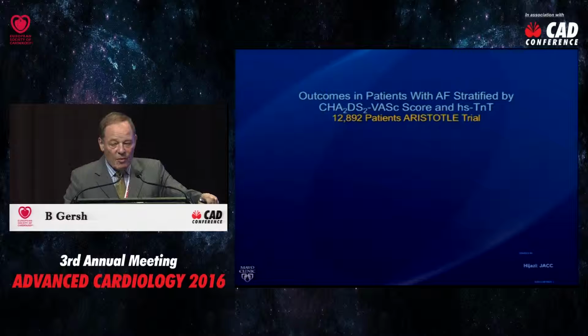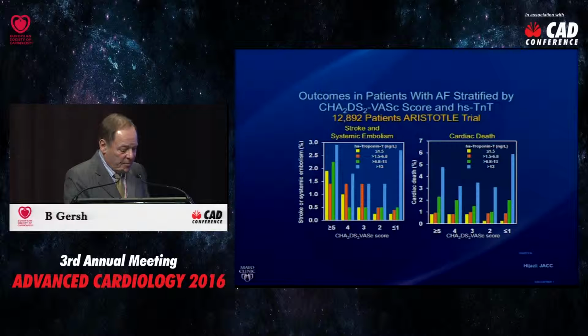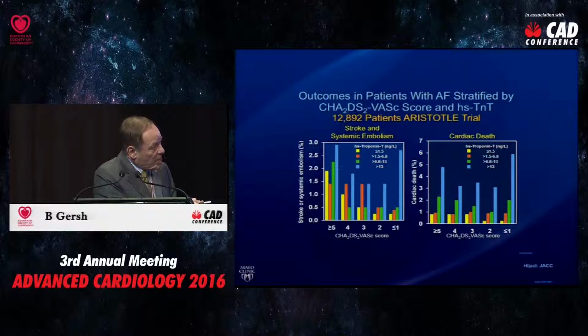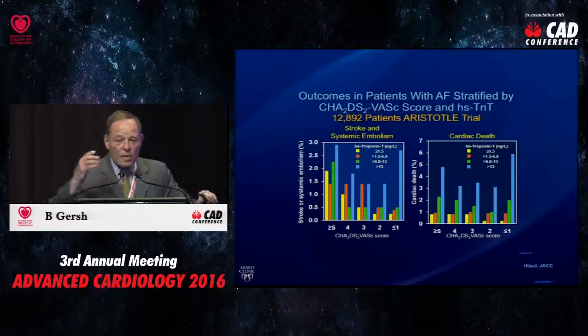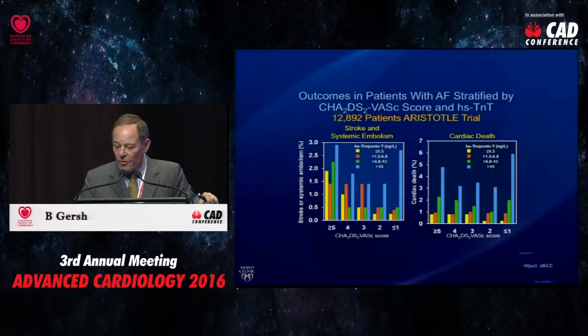And in this trial, we have a biomarker sub-study, thanks to Dr. Lars Valentin. What I want you to look at, to the right of each slide in blue, is the highest quartile of high-sensitivity troponin T, and here is the CHA2DS2-VASc score on this axis. If you take a CHA2DS2-VASc of 1 or less, for stroke and systemic embolism and cardiac death, the CHA2DS2-VASc score is completely overpowered by high-sensitivity troponin, a much more powerful predictor,